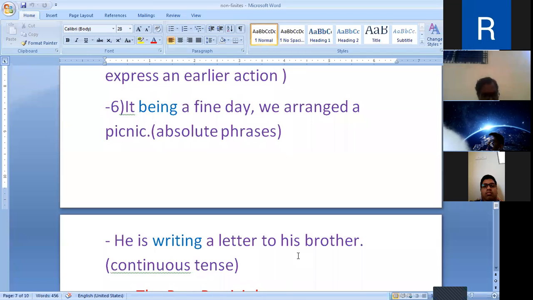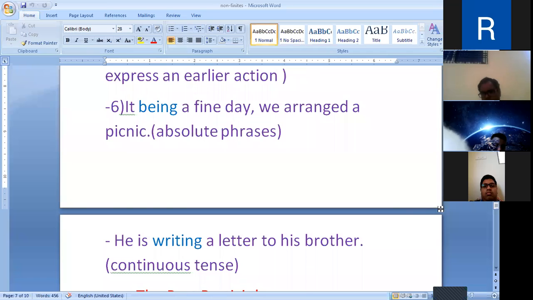It can be used to express an earlier action. And the present participle is used for forming the continuous tense, the present continuous tense, the past continuous tense, or the future continuous tense.